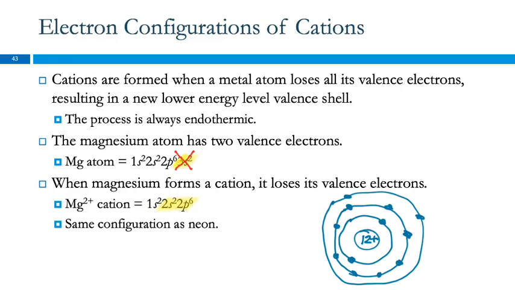Yes? So we're saying that this one is endothermic. Can we say that the electron configuration of the ion is... So when an anion forms, we'll get to that later in this chapter. That's called electron affinity, and sometimes that's exothermic and sometimes it's endothermic. That's why they didn't mention it yet. Any other questions?